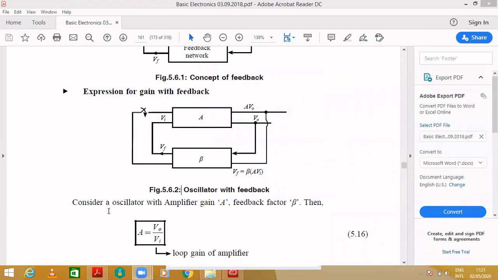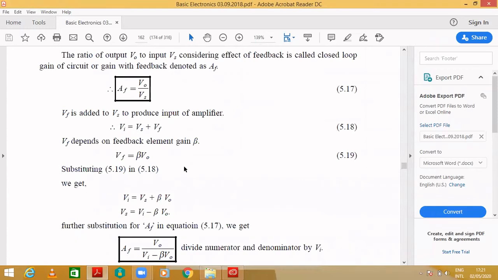They consider it as an oscillator with amplifier gain A and feedback factor beta. The gain is nothing but, you already know, output by input, that is, A is nothing but V naught by V in. Next, in the case of with feedback, you already know V naught by Vs. It is a closed loop. Now Vf is added to Vs to produce the input of the amplifier.